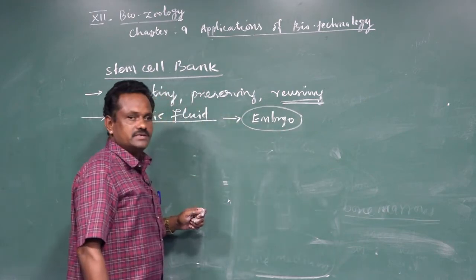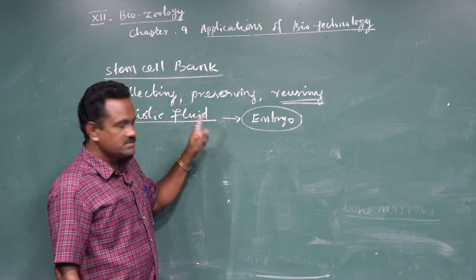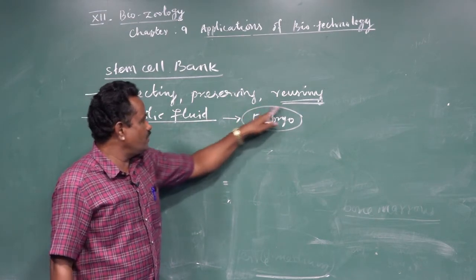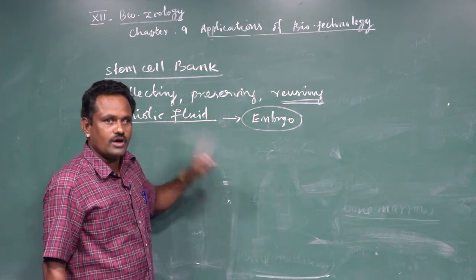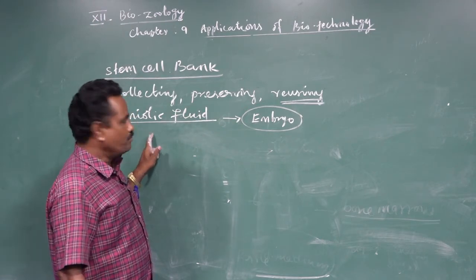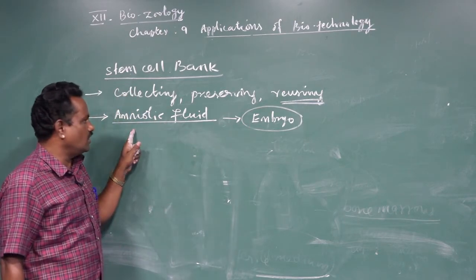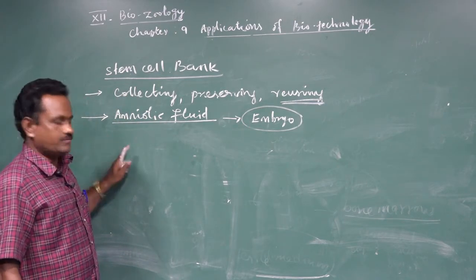In multicellular animals, especially in mammals, the embryo is developing inside the uterus, but the embryo is surrounded by 4 layers. The first layer is called amnion. Between the amnion and the embryo, the fluid is present, called amniotic fluid.